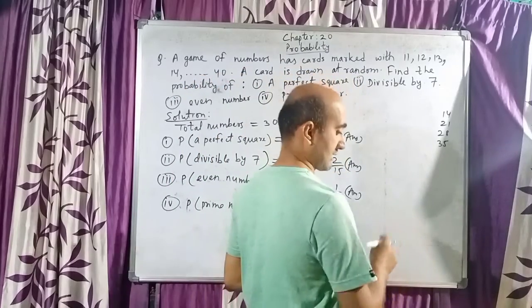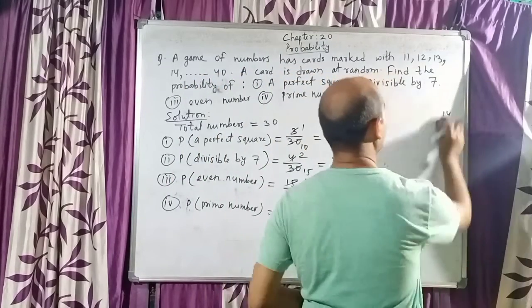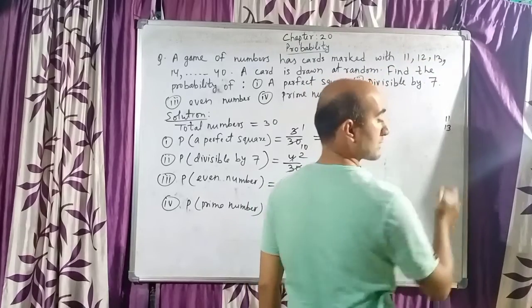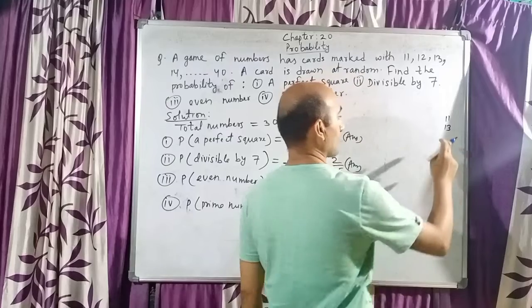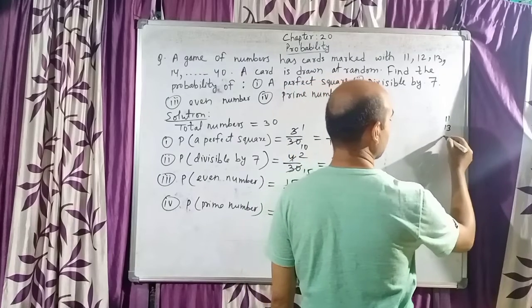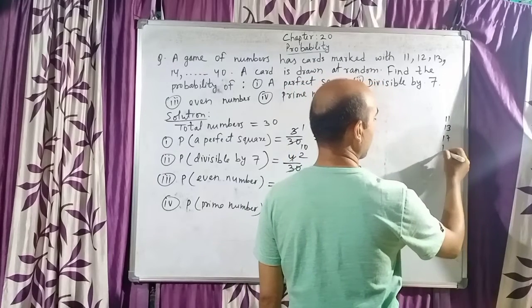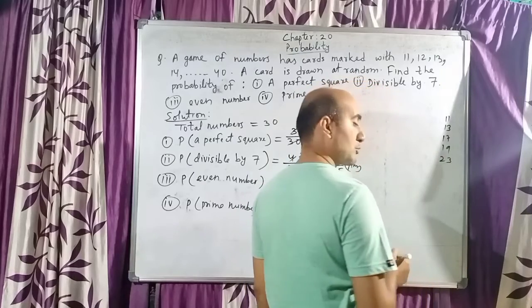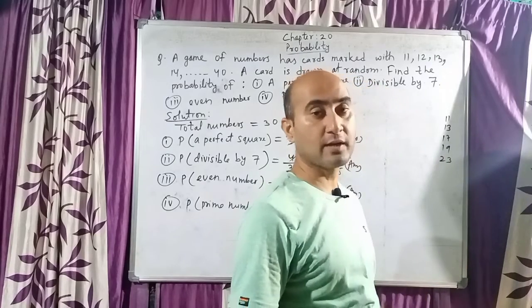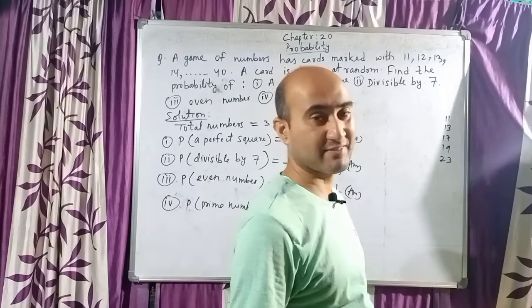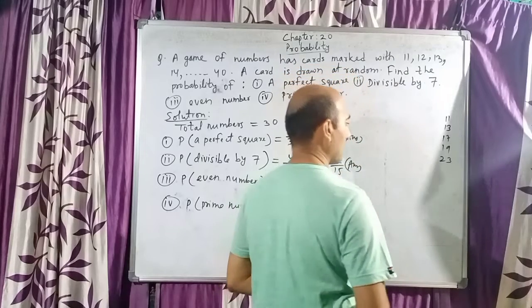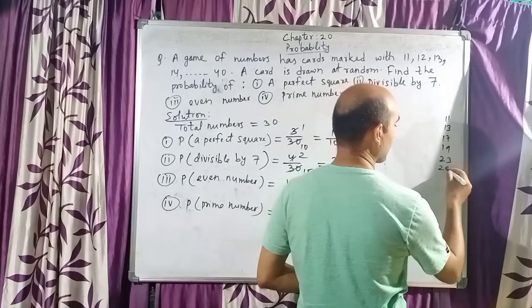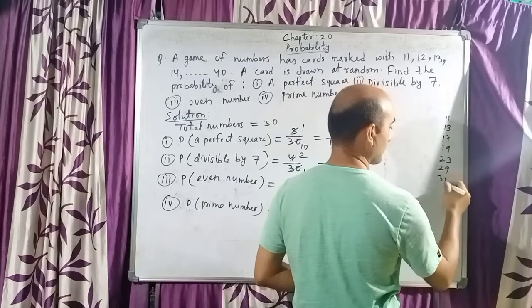So our prime numbers in the list will be, I am making a rough here. 11, 13, 12 is not a prime number. Then we have the next number 17. Next we have 19. Next we have 23. Now you might be saying, why sir did you not take 21? 21 is divisible by 3 and 7, so this is not a prime number. Next we have 29. Next we have 31.